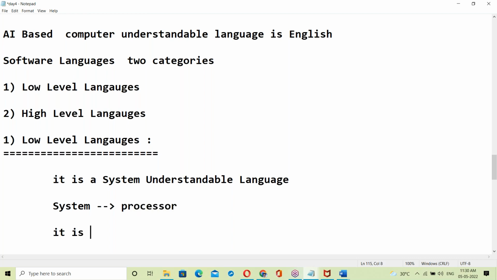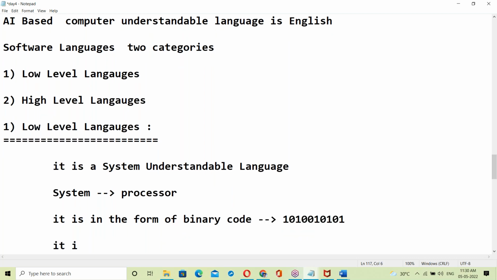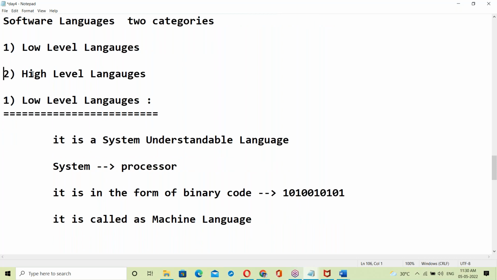Yes, it is in the form of binary code. Binary code means a zeros and ones format. It is called machine language. That's it. Next, high level languages.